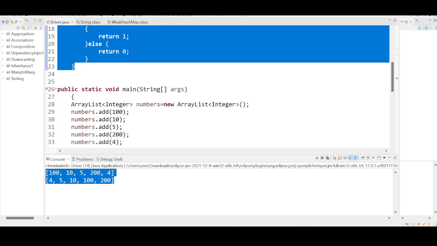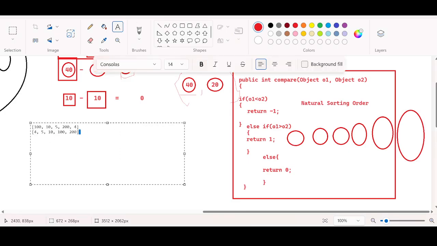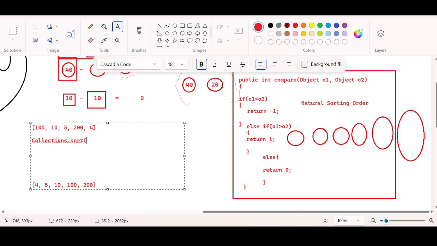If you want to imagine this further, you are passing these numbers and you are using the Collections.sort method, and you are passing these numbers as the first argument, comma, you are passing the reference variable of the driver class. So what is the driver class?